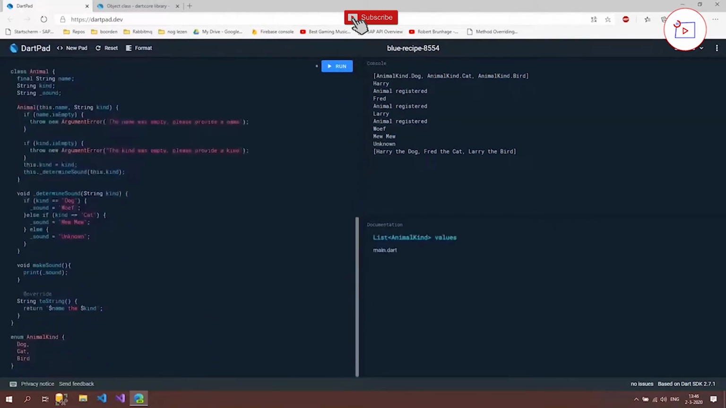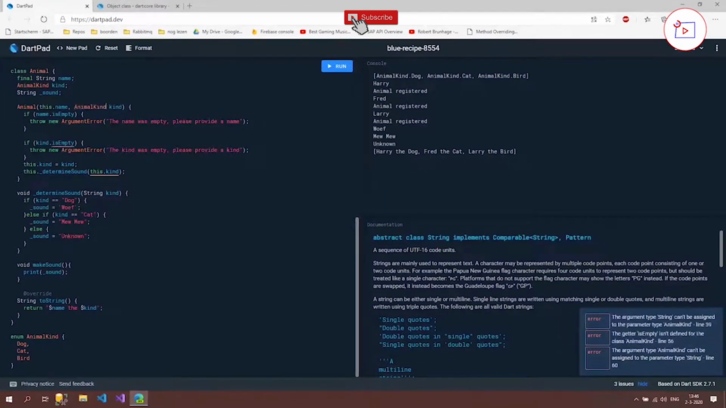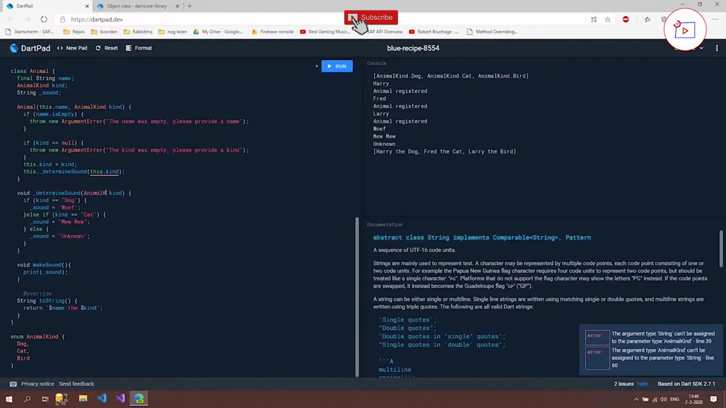So what we can do now is, instead of this string, we use animal kind, and now we have a lot of errors, but we're going to fix that by changing this to animal kind. Now this isEmpty is not going to work because this isEmpty is a string function and not an enum function. So we're just going to check for null, and null is the same as undefined. Then we have an error of is determined sound because it expects a string, so we have to change that as well. Then now we can say if kind is